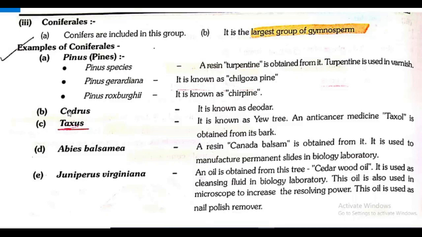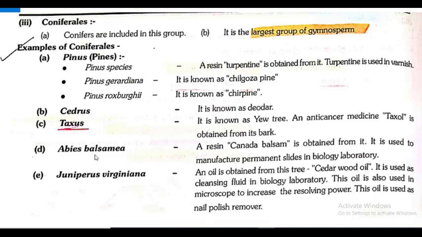Next is Cedrus. It is known as deodar. Taxus is known as yew tree. An anti-cancer medicine, Taxol, is obtained from its bark. Very important. Taxus comes under Coniferae of Coniferophyta, higher gymnosperm. It's also known as yew tree. An anti-cancer medicine, Taxol: the Taxus name is there, so the medicine's name is Taxol. It is obtained from the bark of this Taxus plant.